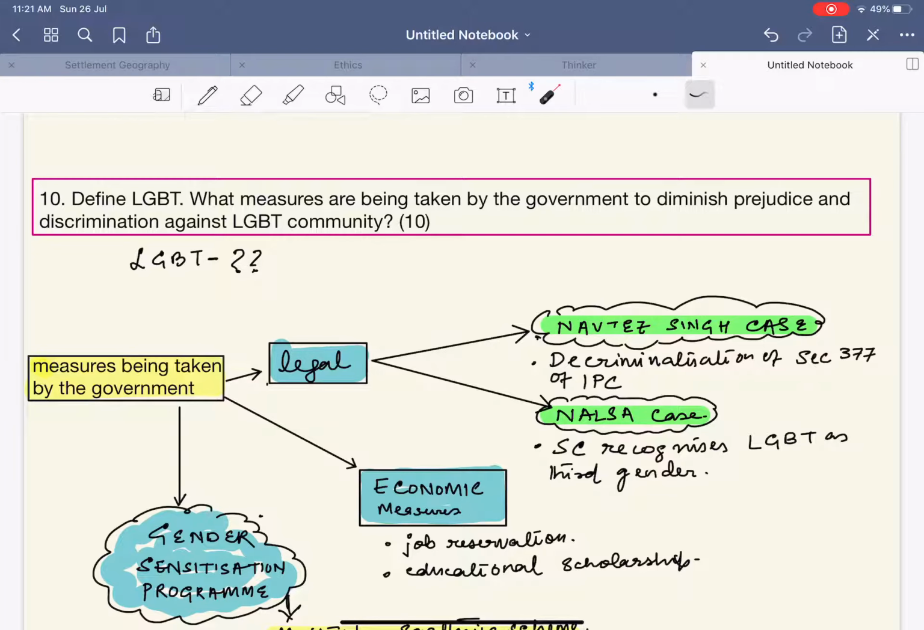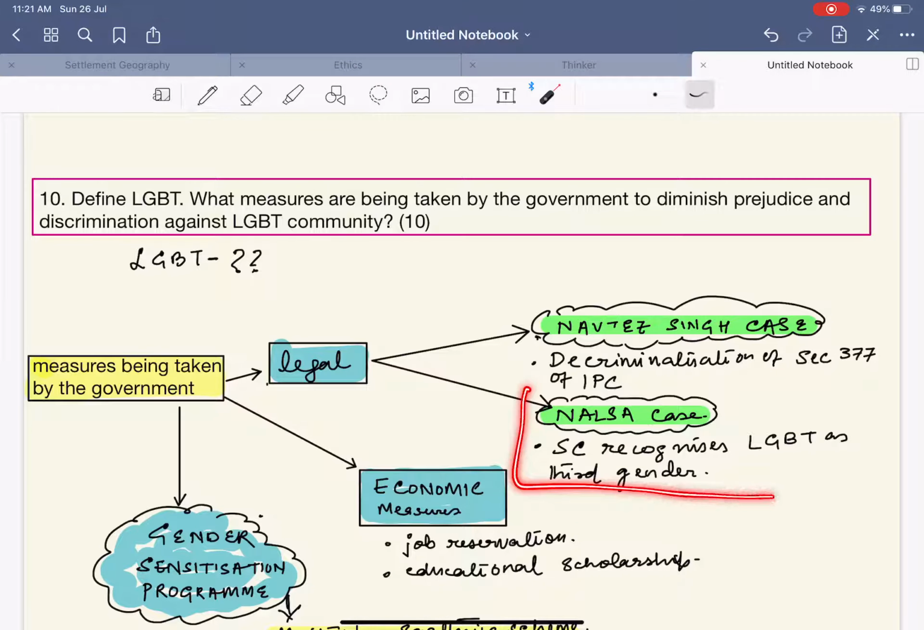Next, what happened in the NALSA case? In the NALSA case of 2014, the Supreme Court recognized that LGBT people are a third gender. This became important because as per gender we know we have only male and female, but we do not consider the LGBT. So in the NALSA case, they were defined as the third gender.